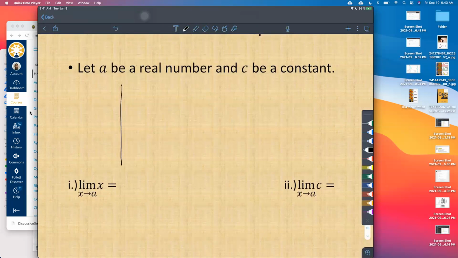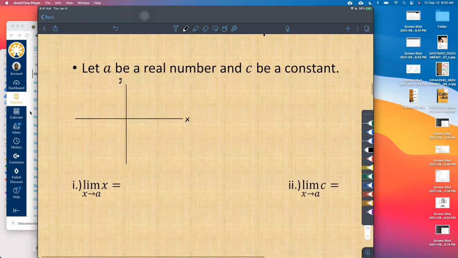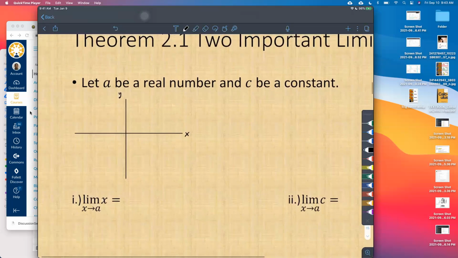So this one eventually we want to memorize. But for right now, it's okay if we're not sure. We have our x-axis, our y-axis, and our function here, because normally limits are written as the limit as x approaches a of some function f of x and is equal to some real number L if it exists.